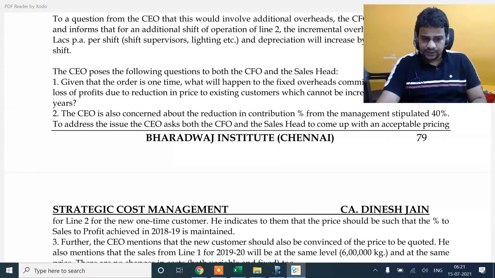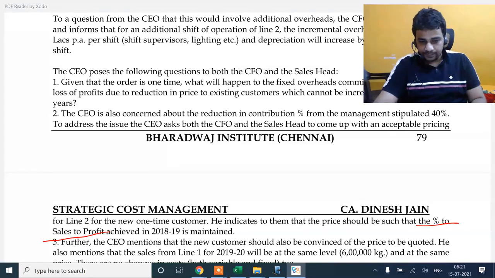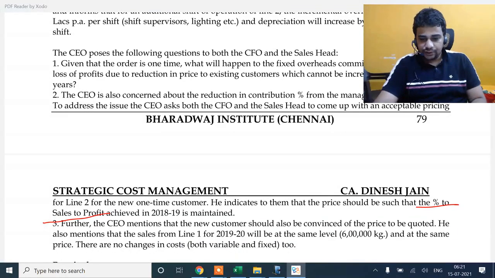To address the issue, the CEO asks the CFO to come up with an acceptable pricing. He indicates that the pricing should be such that the percentage of profit to sales achieved in 18-19 is maintained. Percentage of profit to sales, the net profit margin, is maintained. He mentions that the new customer should also be convinced of the price to be quoted. He also mentioned that sales from line 1 will be at the same level and the same price.